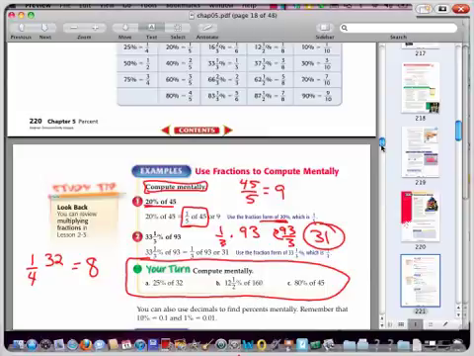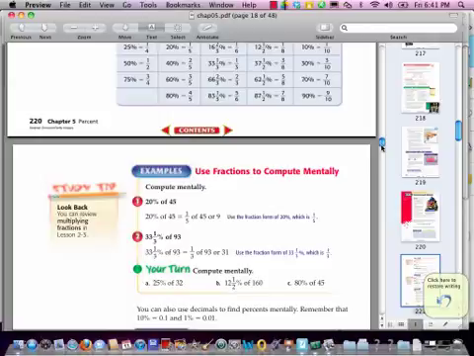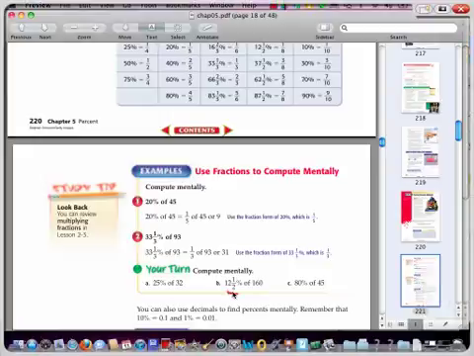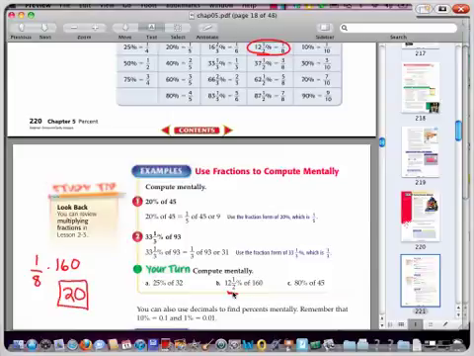For B, let's clear this off here a little bit and put up B over here. And so we want 12.5%. And 12.5%, once again, you got to think, okay, what fraction is that? And if you don't know, you can look back, and I don't think we quite got it on the, oh yeah, we do, right here. Okay, so just barely made it on the screen there. 12.5% is 1/8. So what we're looking for is 1/8 of 160. Well, how many times does 8 go into 160? Well, 8 goes into 16 2 times, and then there's that 0, and so there's my answer, 20.